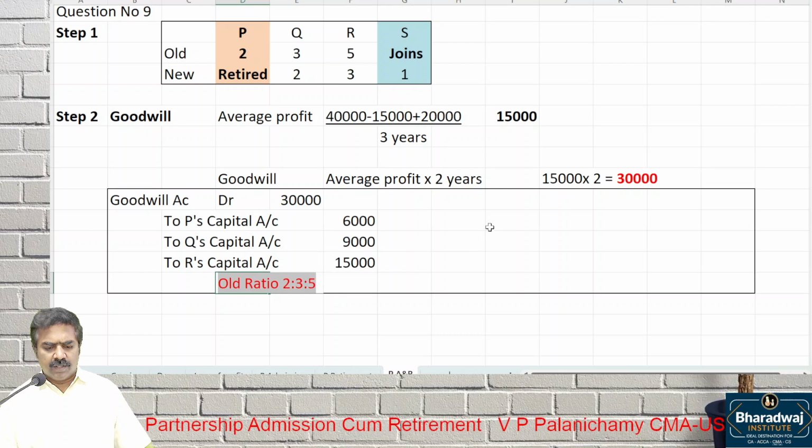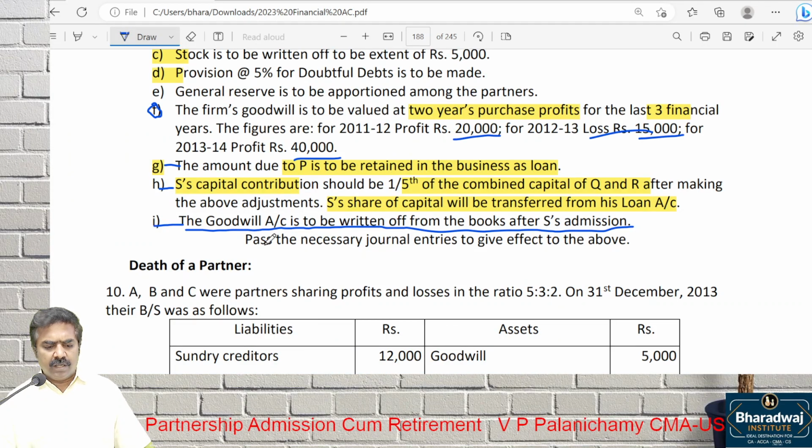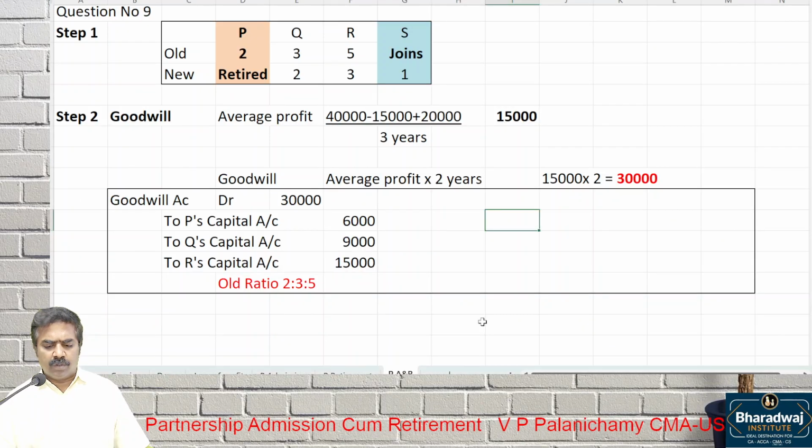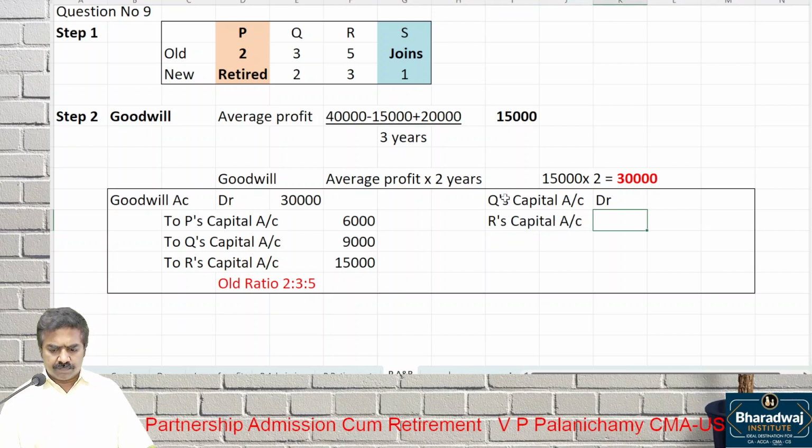So transferred in which ratio? Old ratio. And it is given in the question that goodwill should be written off. Goodwill will be written off outright. Who are the new partners? Q's capital account debit, R's capital account debit, S's capital account debit, to goodwill account.